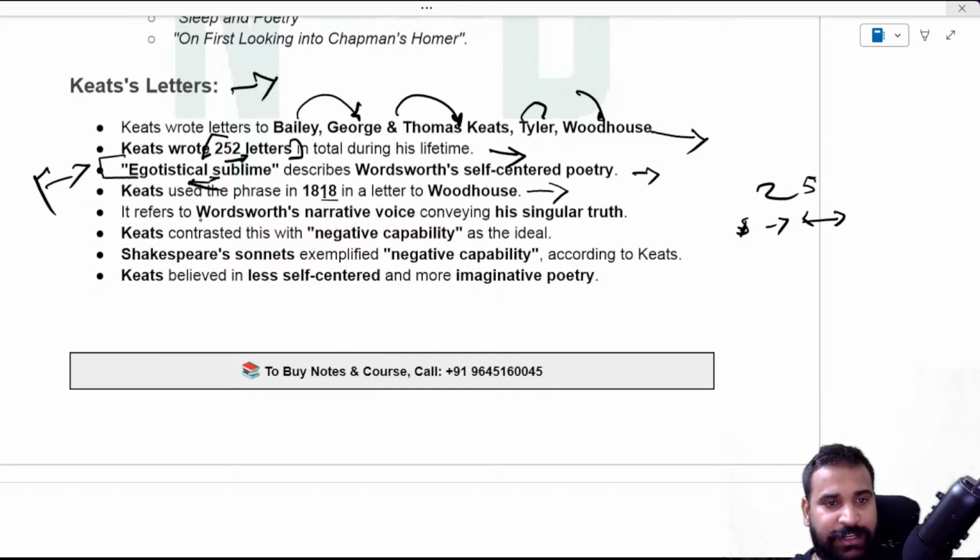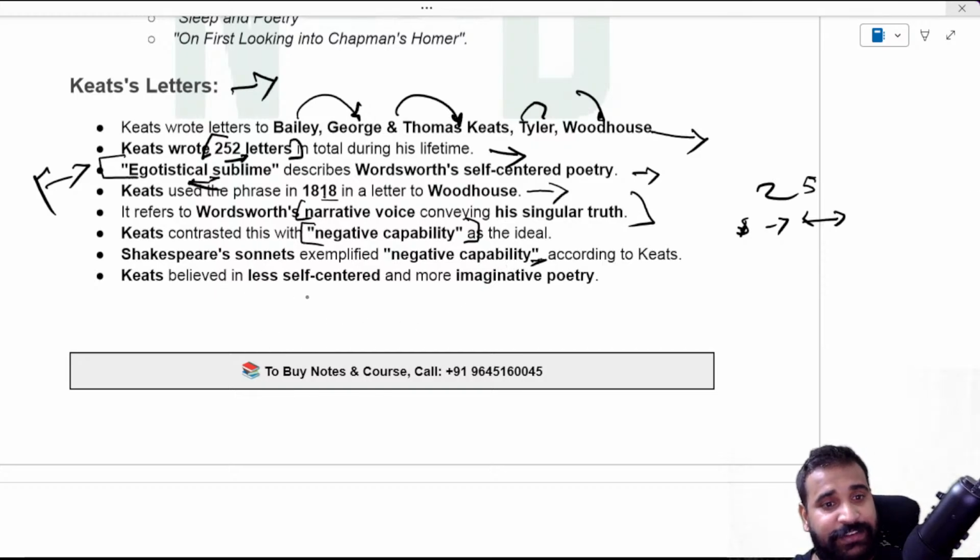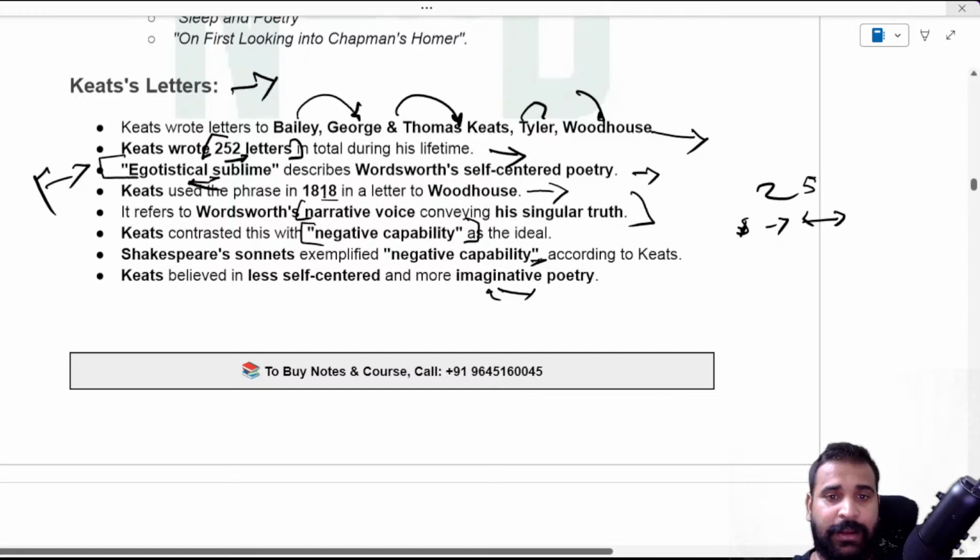It refers to Wordsworth's narrative voice, conveying his singular truth. And Keats contrasted this with negative capability as the ideal, as exemplified in Shakespeare. And that negative capability actually made him a great poet, according to Keats. Keats believed in less self-centered and more imaginative poetry.